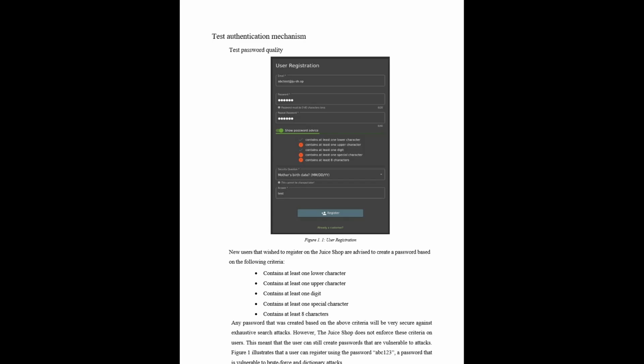However, OWASP Juice Shop does not enforce these rules when we try to create an account, meaning that even if a user tries a password without following the advice, it can still be created. For example, in this case, we tried to use the password ABC123 and the account was successfully created.